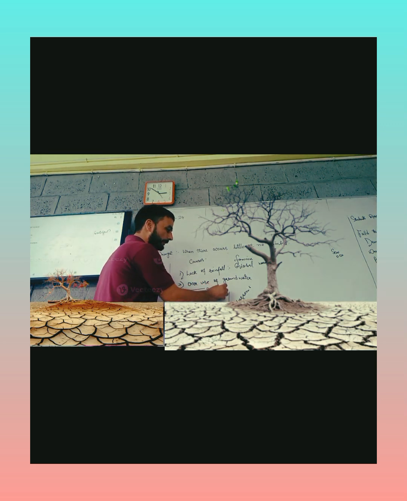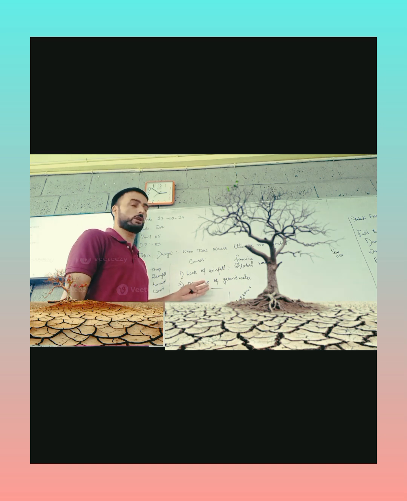So underground water is a source of water. If we make more and more tube wells, we will extract more and more water from the crust. The level of this underground water will decrease and we will suffer from a drought.